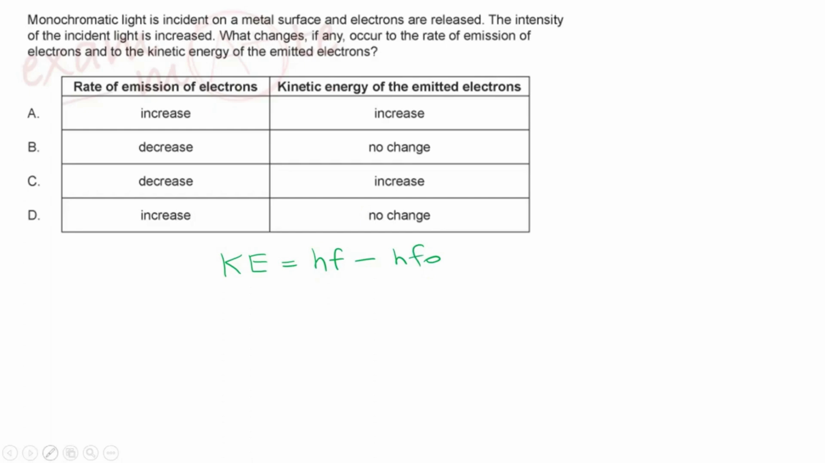F naught, let me write. F naught depends on what? Threshold frequency. It depends on the surface, the metal. So in this question, are we changing the metal? Nope, intensity does not change the frequency at all. So we are focusing on kinetic energy. If your metal is not changing, your f naught doesn't change, and your f is also not changing. So there will be no change in kinetic energy. D is the answer, right?